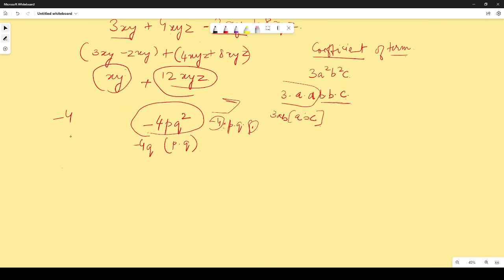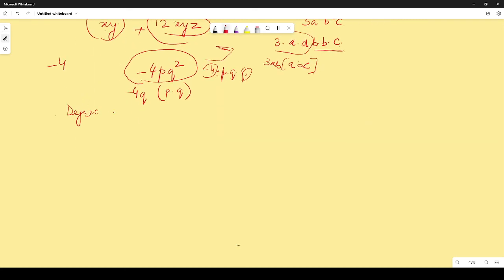Another thing that comes over here is the degree of a polynomial. What do we mean by degree of a polynomial? Now, degree is always found for a polynomial, not for a term. Coefficient is found for a term, but degree is for a polynomial. So let us take up a polynomial. This polynomial can be a binomial as well.